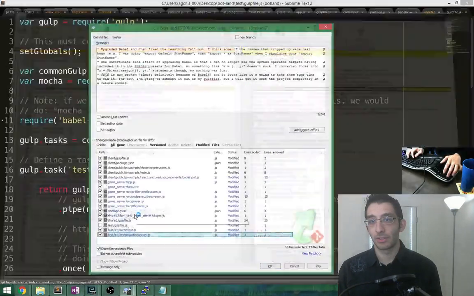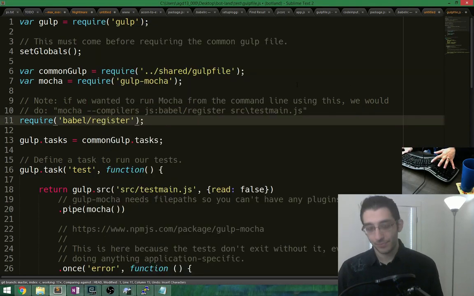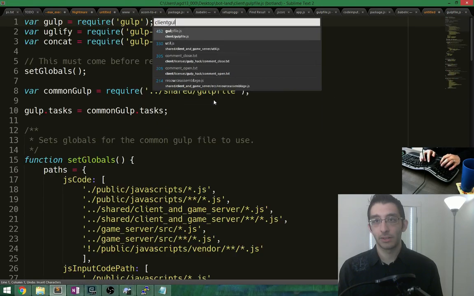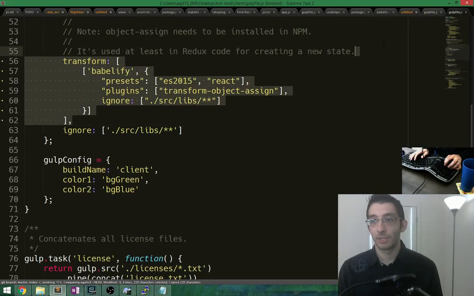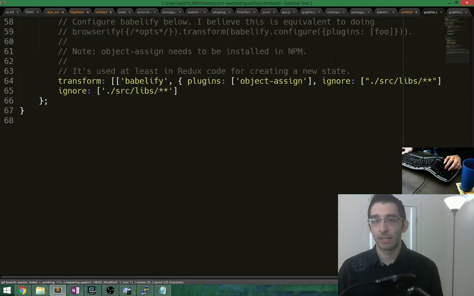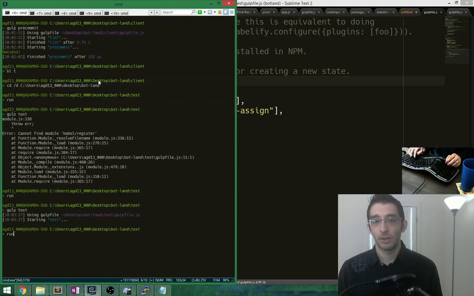And also, yeah. Okay, so the tests are broken. The test framework is broken too, due to Babelify options. I will fix that in a later commit as well. No, I should fix that now. Fine, I'll fix it now. Okay, let's go into client gulp file. And here we want this same set of transforms, except for maybe the ignore. I don't know about that. No, we do want to ignore that too. Okay, now we try running them.